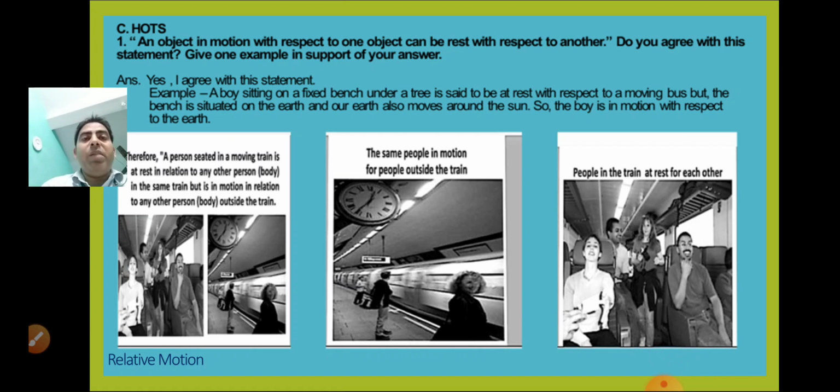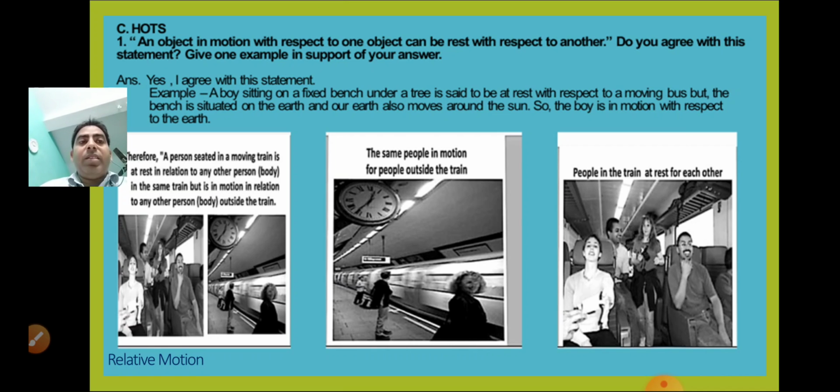Okay, question number 1: An object in motion with respect to one object can be at rest with respect to another. Do you agree with this statement? Give one example in support of your answer. The answer is yes, I agree with this statement. One example I have given is the boy sitting on a fixed bench